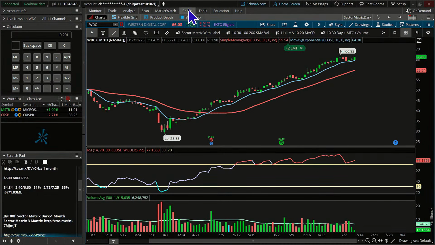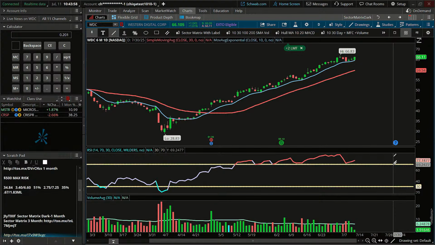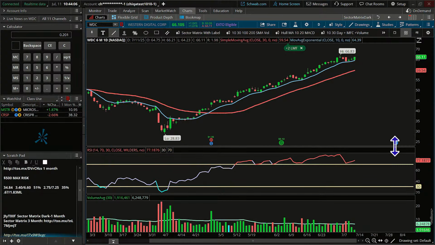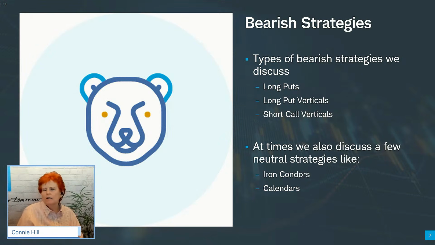Now, pause, noticing something here about earnings, and let's talk about this. Here is earnings. It's about the 31st of July. That gives us, we could be in this trade about 2.5 weeks, okay? It looks like we don't have a time on when earnings come out, if they're in the morning or after the market closes. But for us, we'll just make sure we're out. You might be somebody that feels comfortable holding over earnings, and you might be somebody that doesn't. Those of you that don't feel comfortable over earnings, that's all right. It could still hit its profit target, and we could get out before the earnings come along.